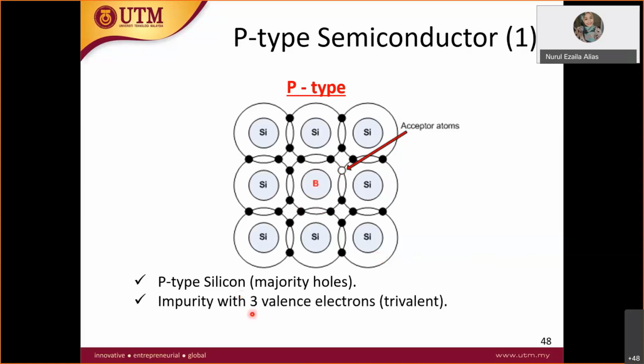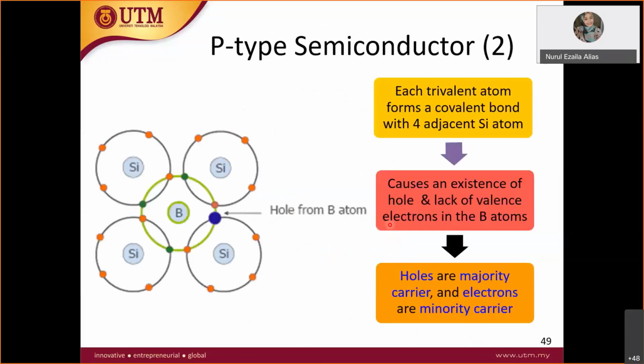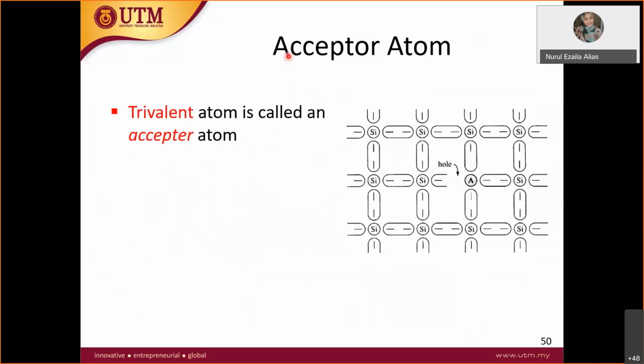So it is an impurity with 3 valence electrons, trivalent. For example, group 3 includes boron, gallium, and indium. Each trivalent atom forms a covalent bond, but with the adjacent silicon there is one hole. If we look at many blocks, there will be many holes, and these holes are the majority carrier, and electrons are the minority carrier in p-type semiconductor.